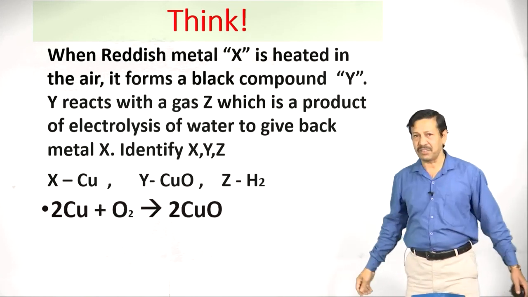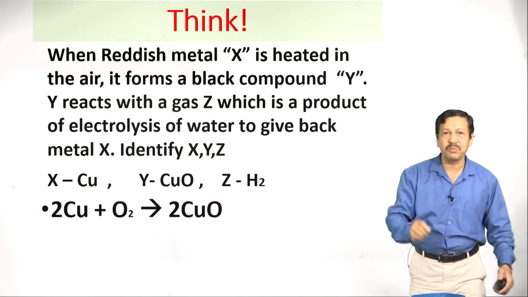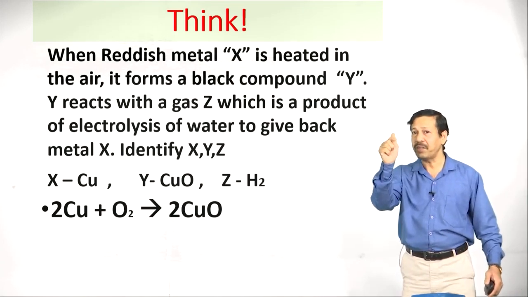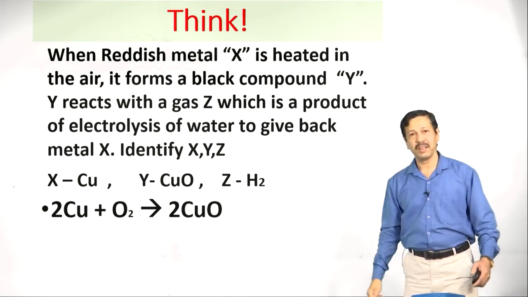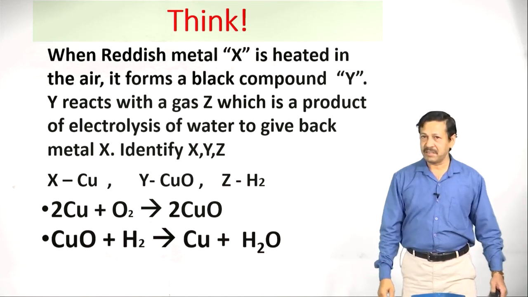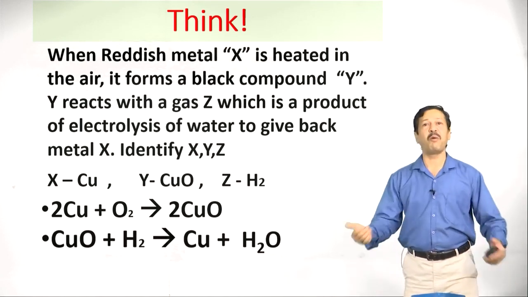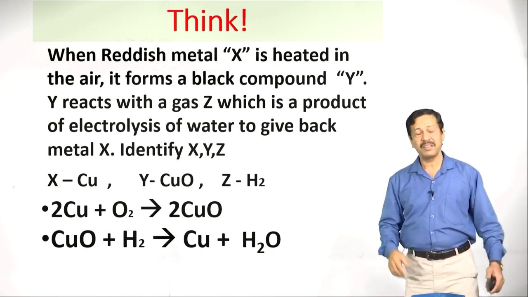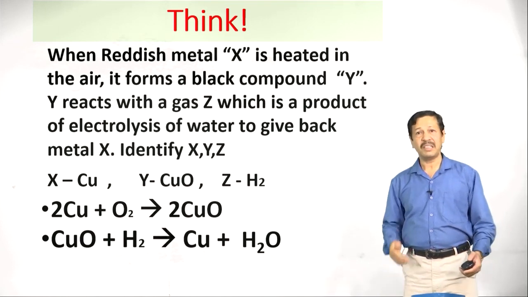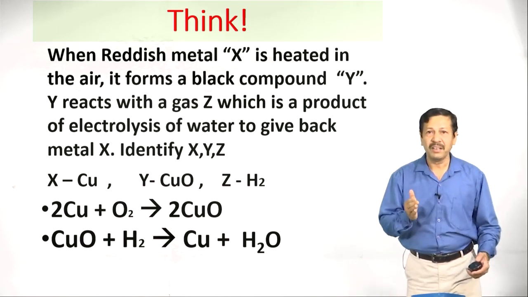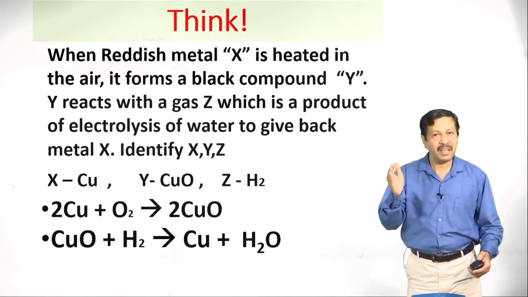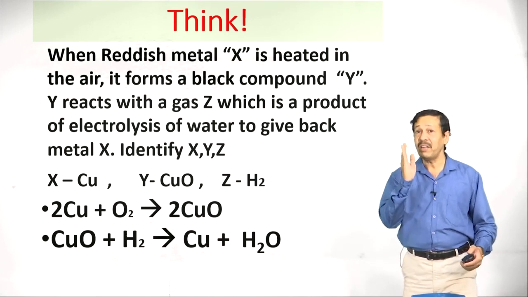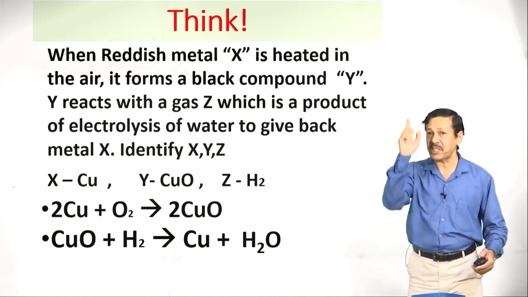Now, let us write the equation. Cu plus O2 gives rise to 2CuO. Here there is addition of oxygen, one more type of reaction, that is oxidation. Now, copper oxide is converted back to copper by adding hydrogen, that is reduction. Thus, you will easily identify X, Y, Z, etc. So, these types of questions are very, very important from the examination perspective.